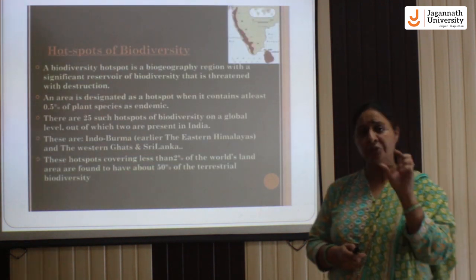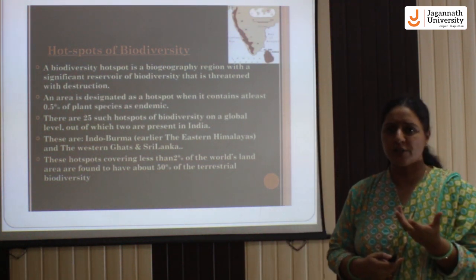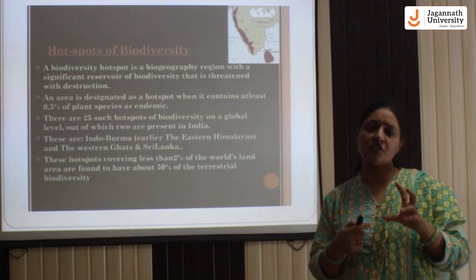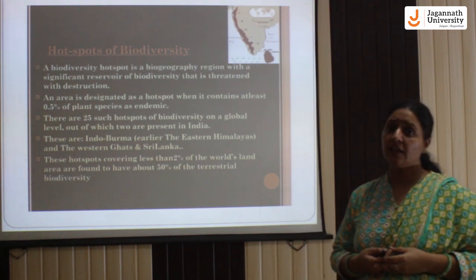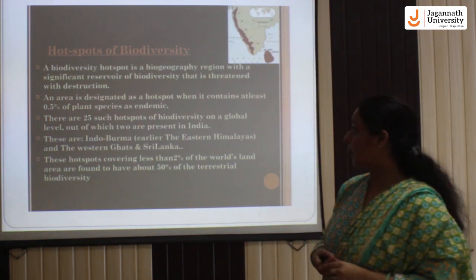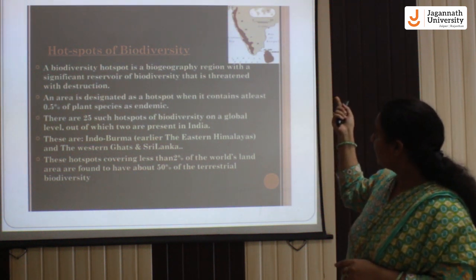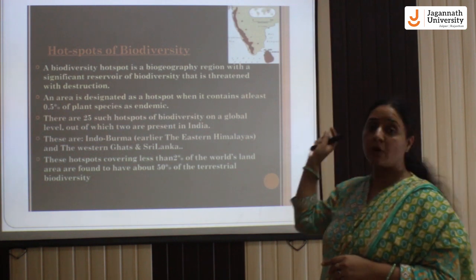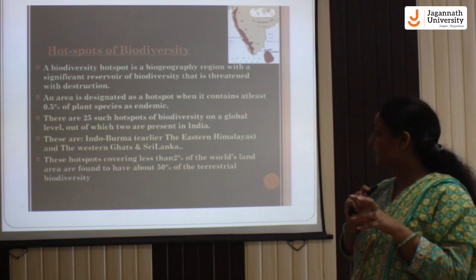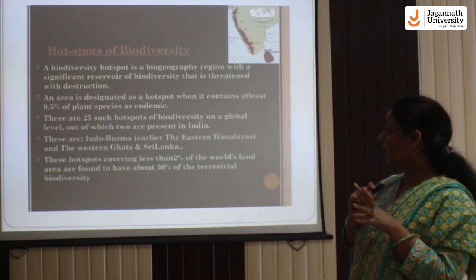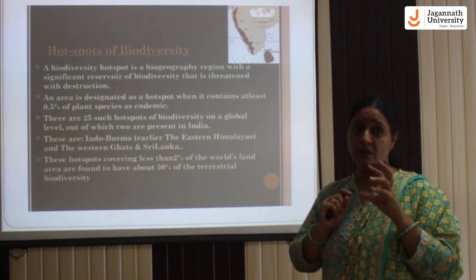Now, one term related to biodiversity is hotspots. Hotspots means those areas which have the richest, highest, or densest biodiversity. In this figure, the areas marked in red are the richest areas of biodiversity. Basically the Western Ghats and Sri Lanka, and the Eastern Himalayas, are hotspot regions.